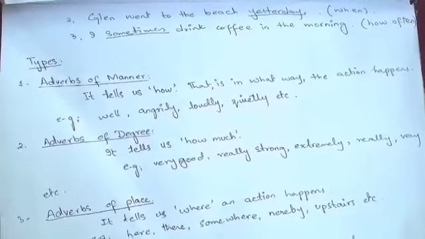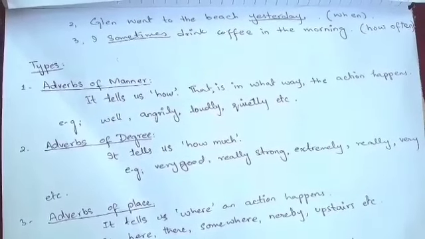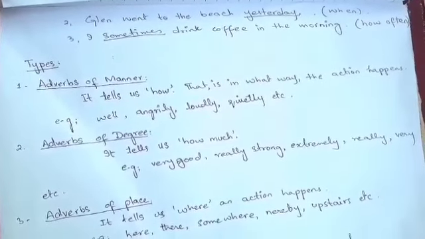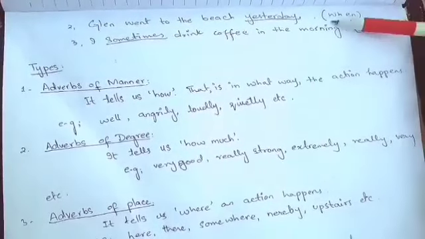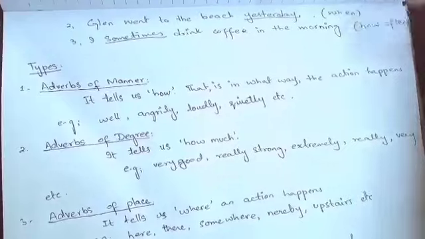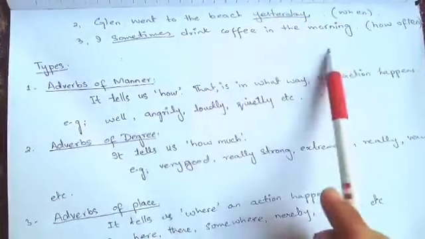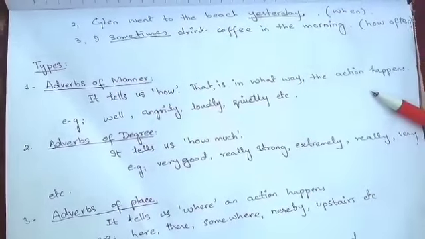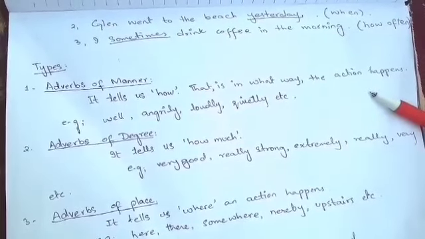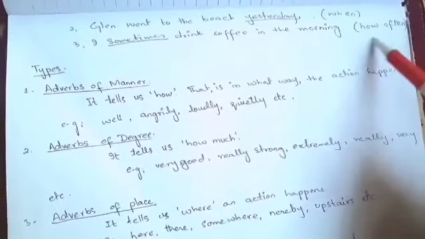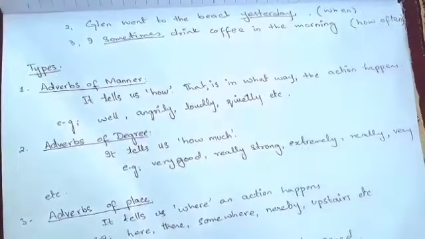Secondly, Glenn went to the beach yesterday. In this example, yesterday shows when Glenn went to the beach. It is telling you the time. Number 3, I sometimes drink coffee in the morning. In this example, sometimes shows how often I drink coffee in the morning. So it is telling you the frequency.